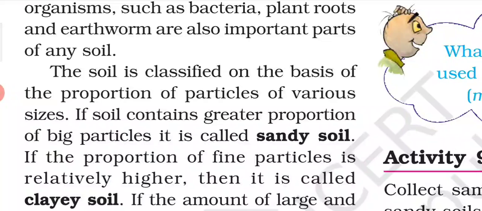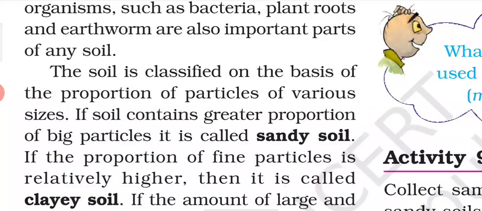Now, the soil is classified on the basis of the proportion of particles of various size. That means if the soil contains different proportions of different types of particles, it can be divided into different parts. So, if the soil contains a greater proportion of big particles, it is called sandy soil.